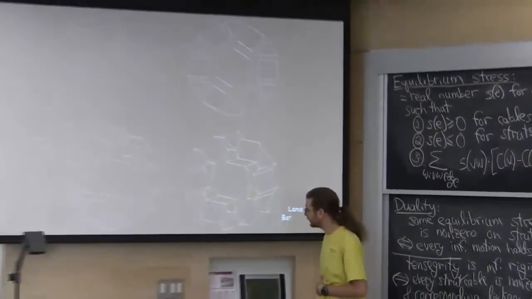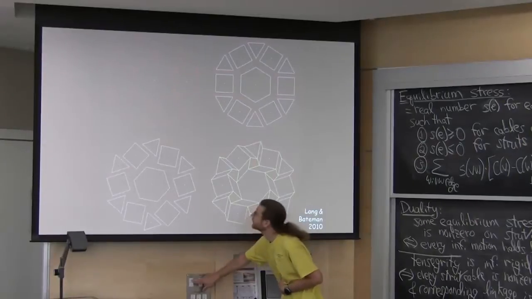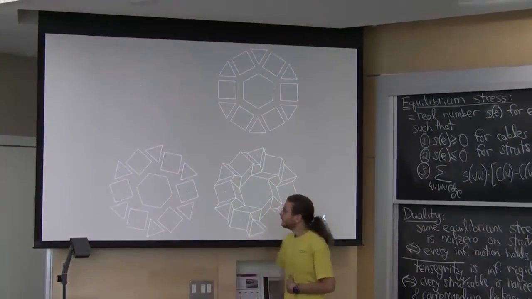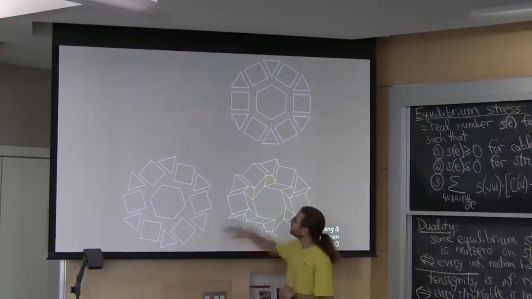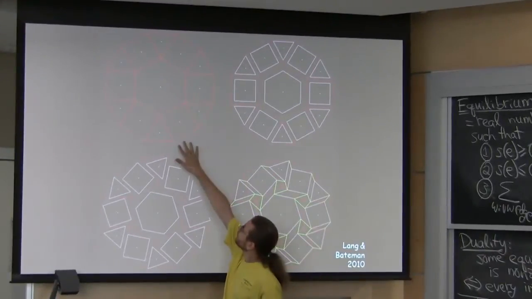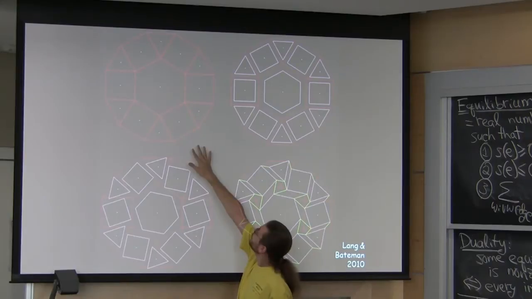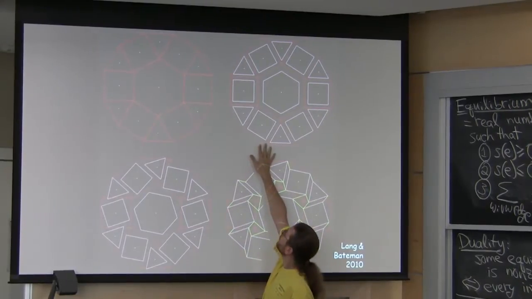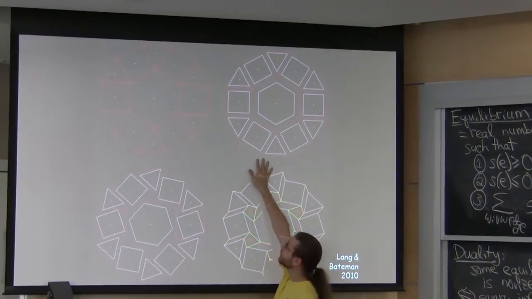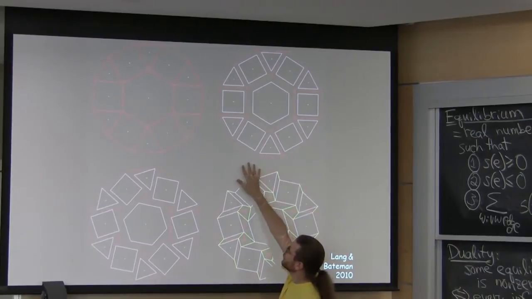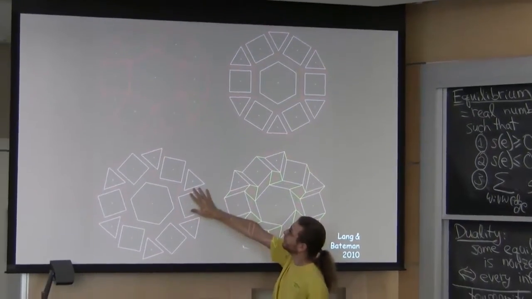It's a little bright. Let me turn down the lights a little bit. So you take some tessellation, like these squares and triangles and hexagons, some collection of polygons. You shrink all of them a little bit, all by the same amount. And then you twist them a little bit, all the same amount.